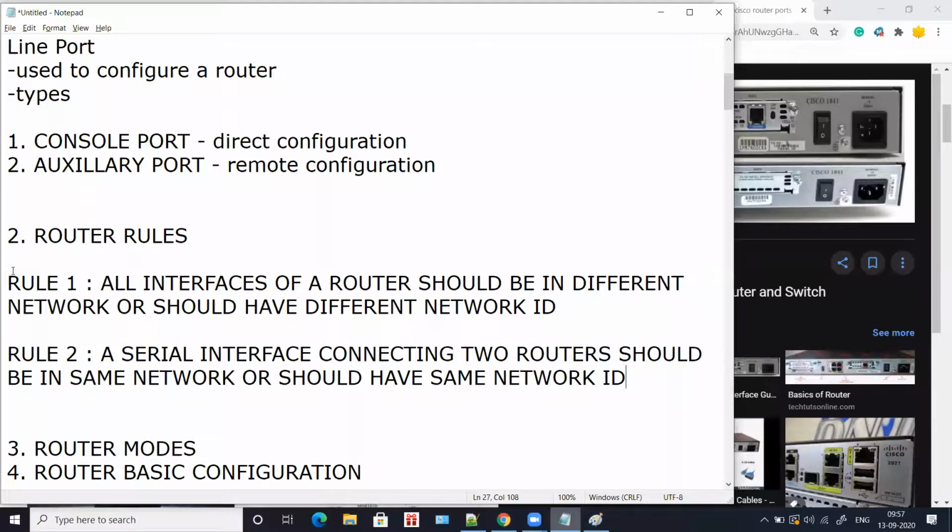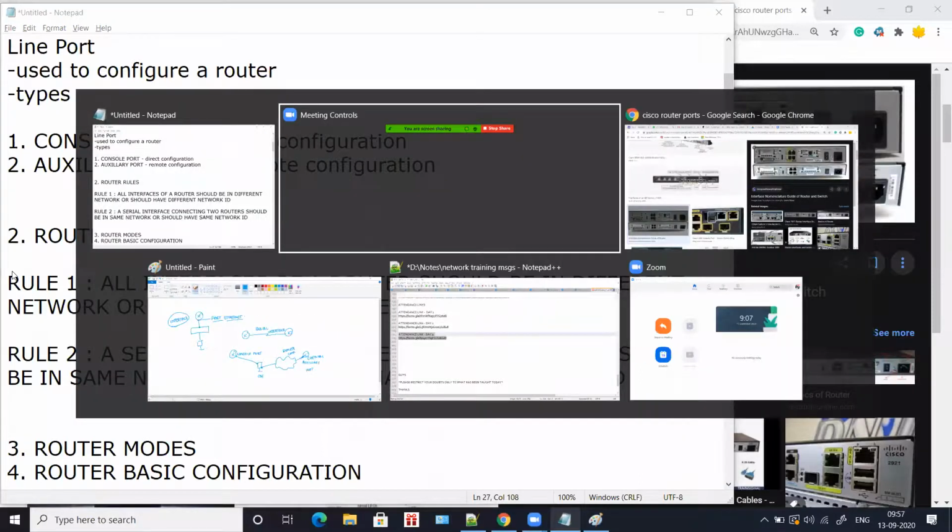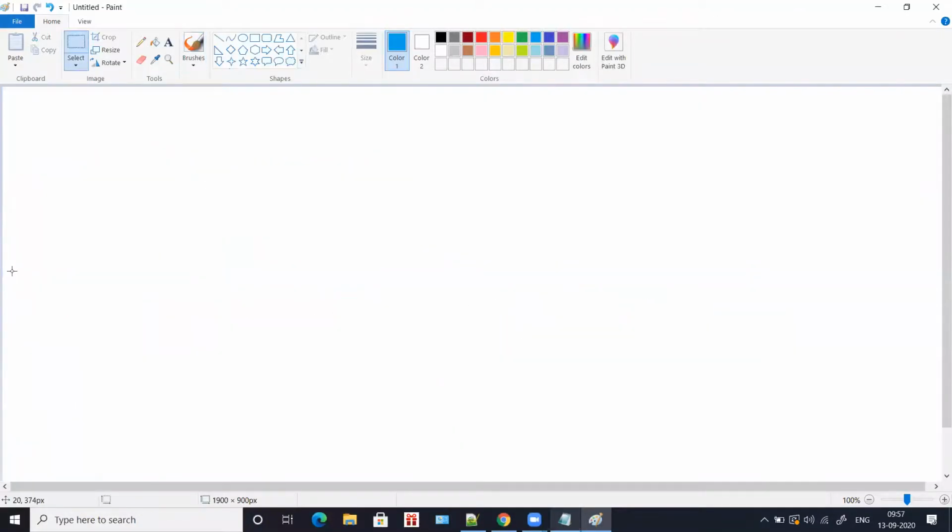So the first rule is all interfaces of a router should be in different network or should have different network ID. So let's see what that is. Now say for example there is a router, and from this router you can establish as many connections. In this router this is an interface, this is an interface, and this you call an interface. Yes, all these are interfaces. Now rule number one is all interfaces of a router should be in different network.